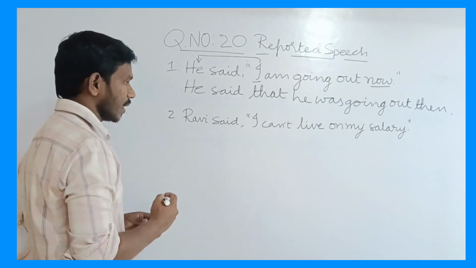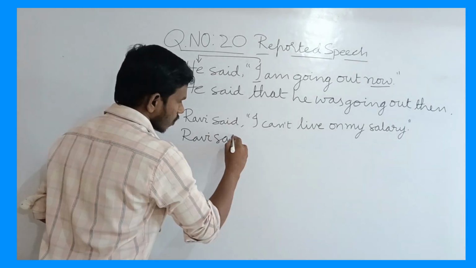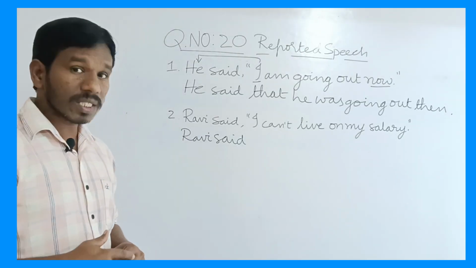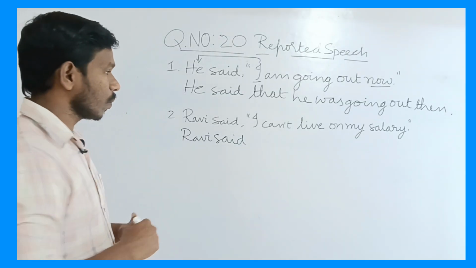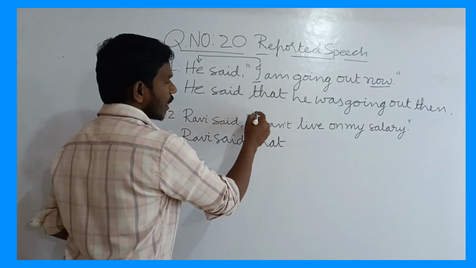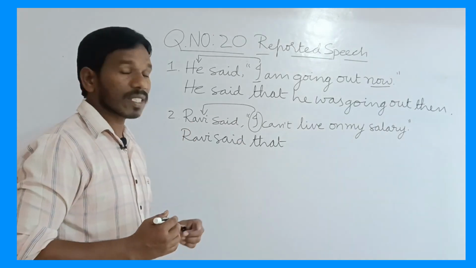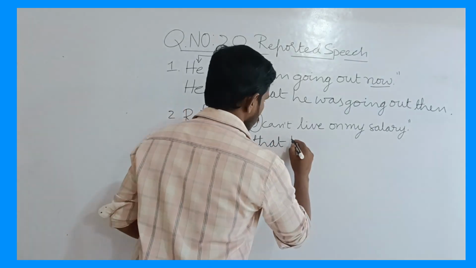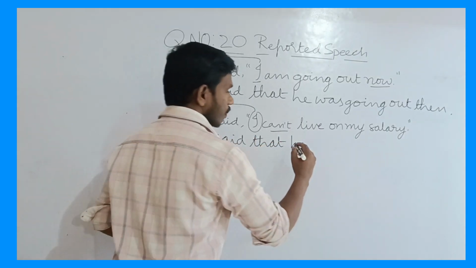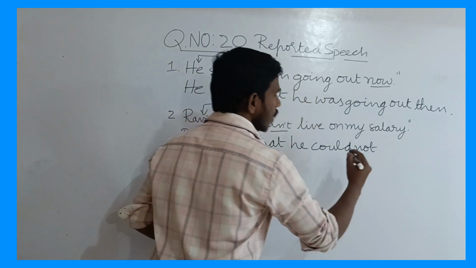Okay, now see the second sentence. Ravi said, I can't live on my salary. This is also an assertive sentence. So we need to use here that conjunction, that. I changes according to the speaker because I is a first person pronoun. He. Cannot changes into could not. Could not live on